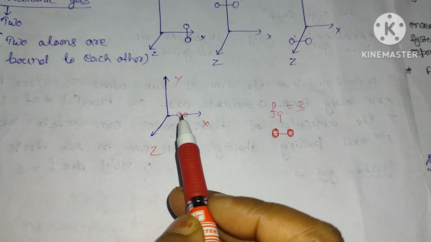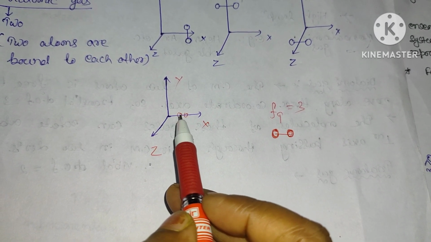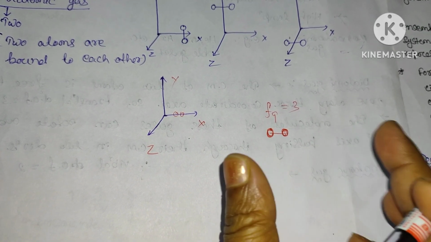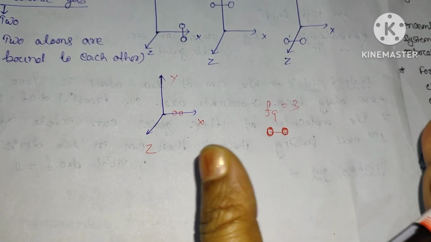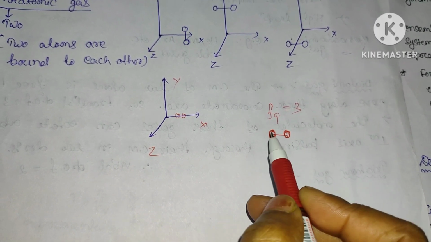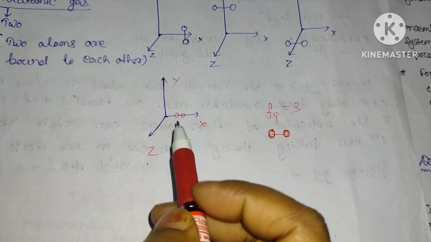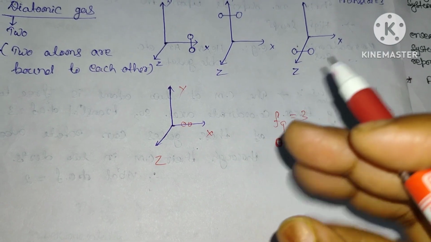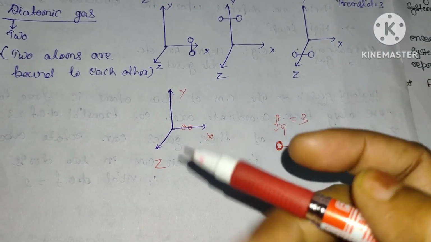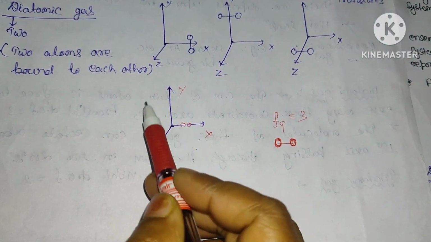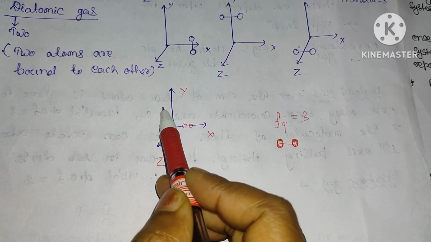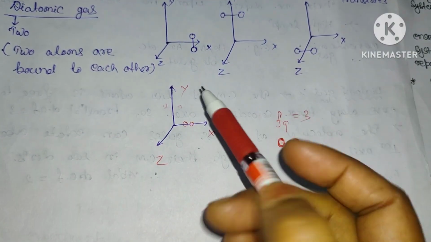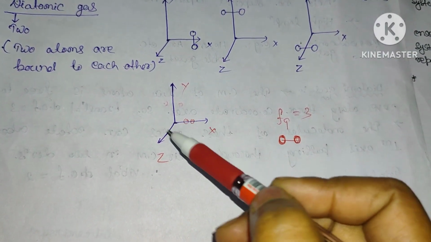Again, if we consider the rotational motion, if we fix the position of the atoms, they cannot move towards each other or away from each other. So the distance between them is fixed. In that case, when we consider rotation, they can rotate along the y direction like this. The 2 particles are at constant distance, and they can rotate along the y direction, and similarly along the z direction.